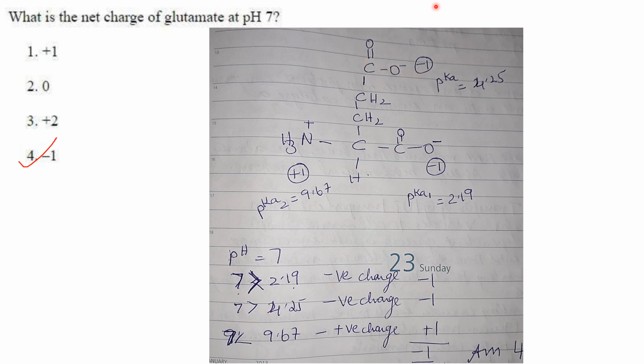Similarly for the side chain carboxyl group, 7 is greater than the pKa value and it will also have -1 charge. This is the amino group and the pKa is 9.67. So 7 is less than 9.67, so it will be positively charged, so +1. Now add all the charges, you will get -1. So the answer is option 4, -1.